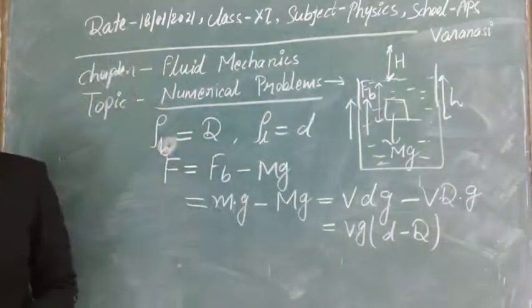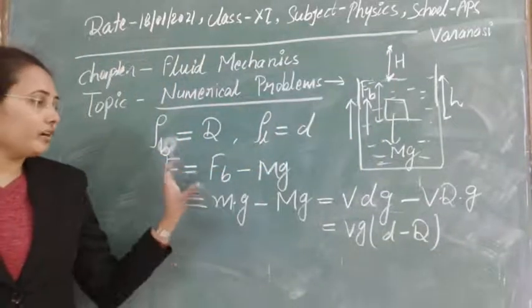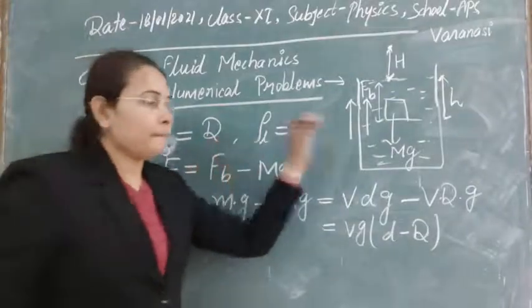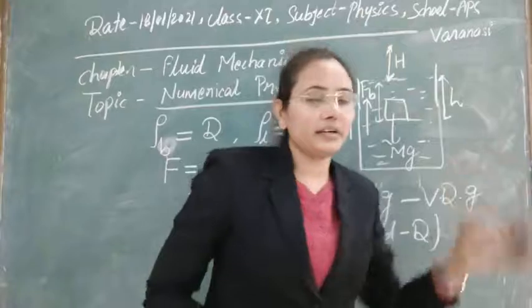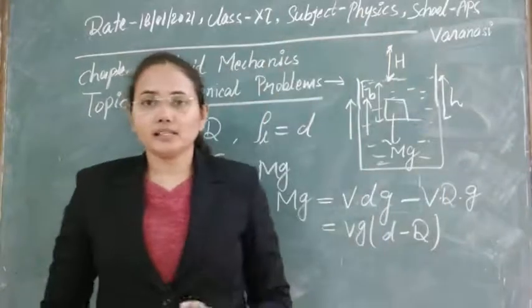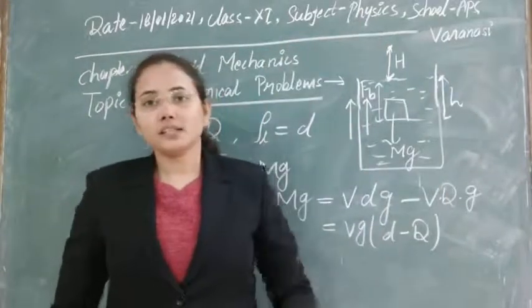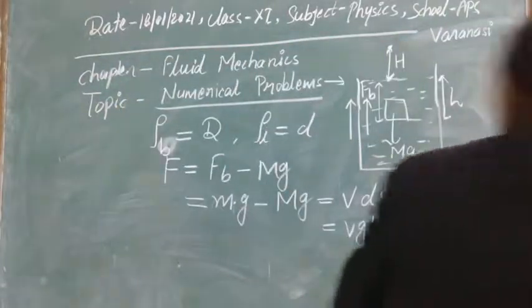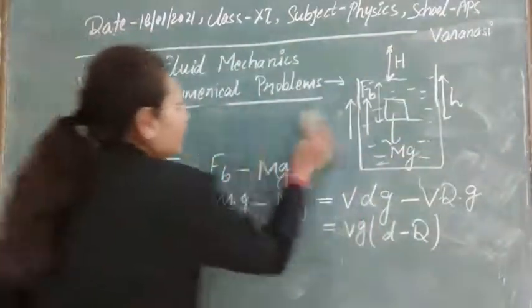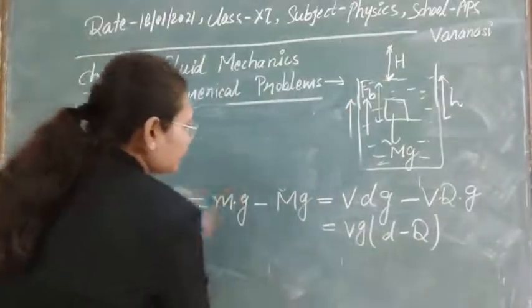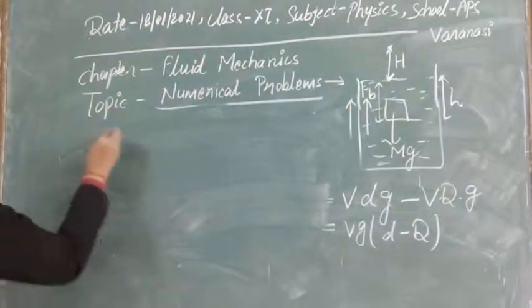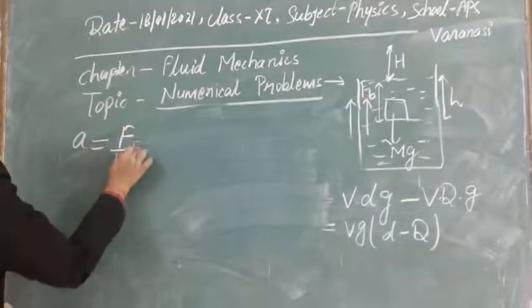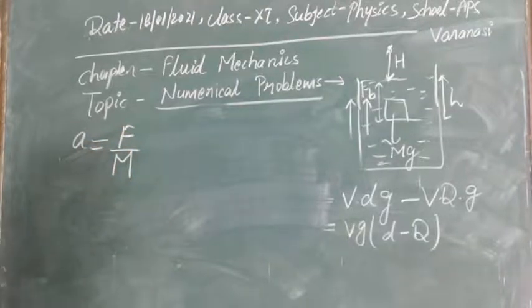Okay. Now we have calculated this upward force acting on this ball, and due to that this ball started to move in the upward direction. With which acceleration it is moving upward, we can easily calculate. The net acceleration produced on it is given by the force upon the mass of the ball.